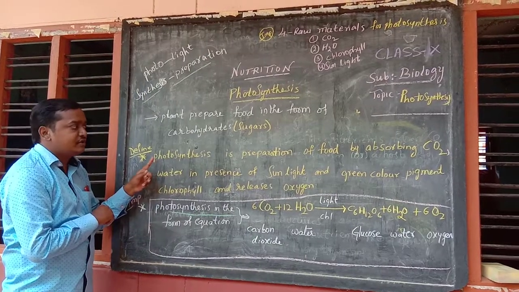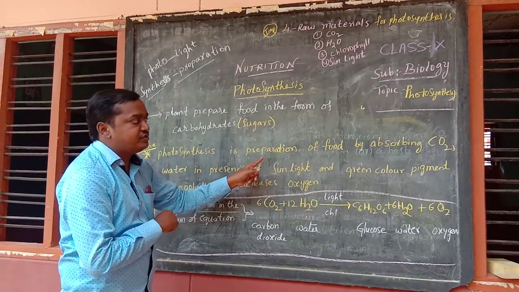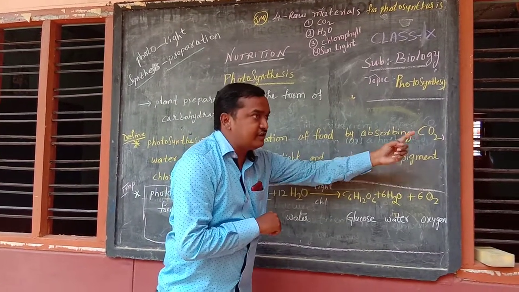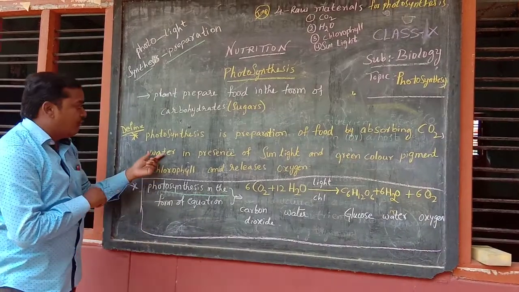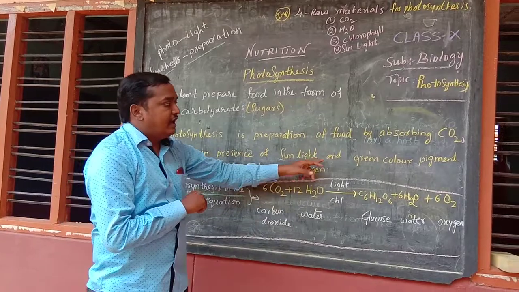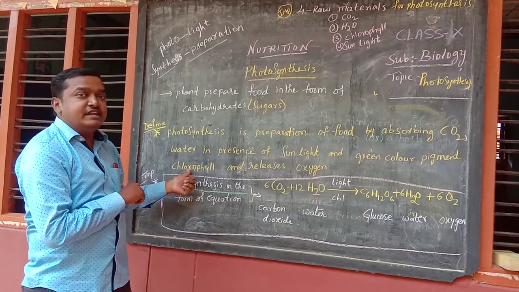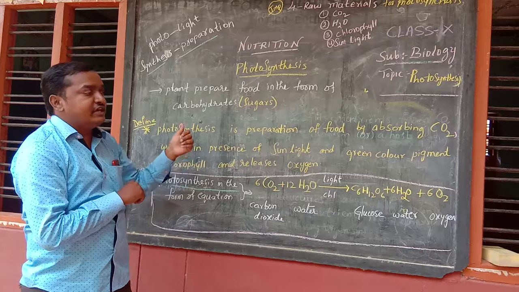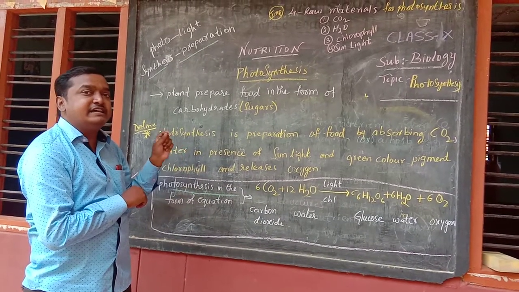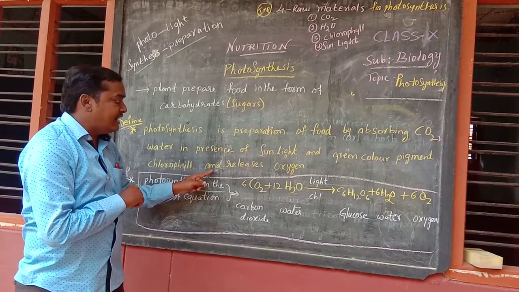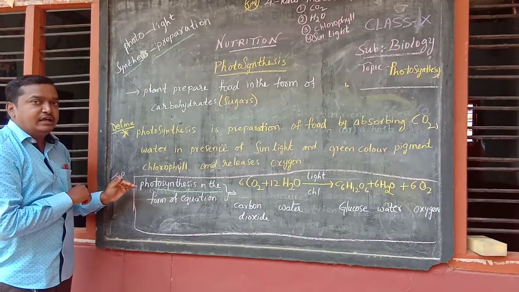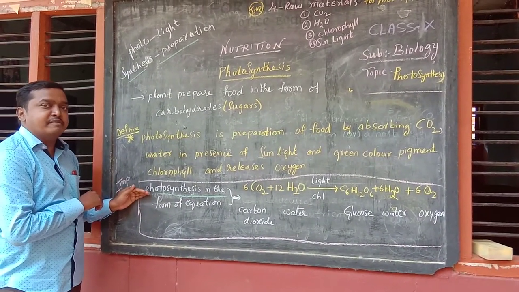Photosynthesis is the preparation of food by absorbing carbon dioxide from the atmosphere and water from the soil, in the presence of sunlight and chlorophyll, which is there in the leaves of the plants, and releasing oxygen.